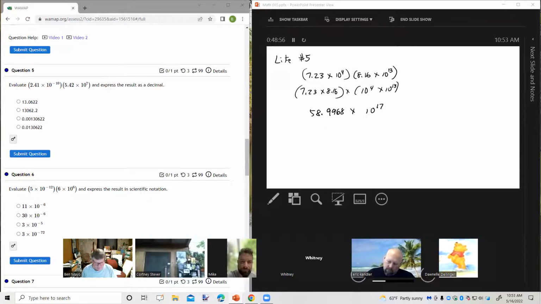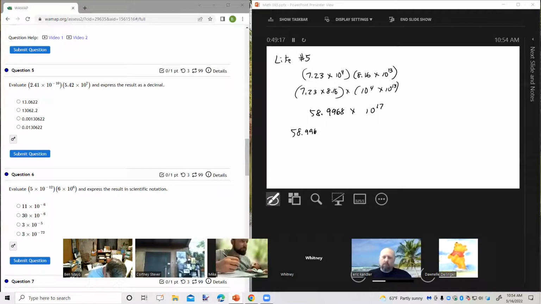Now, this answer is not in scientific notation, but it's also not a final, pure decimal answer. The question, like number 5, doesn't ask for scientific notation. So basically, I'm going to move the decimal point 17 places to the right. Oh boy. Well, we've already got 4 of them to get to the 8. So 5, 6, 7, 8, 9, 10, 11, 12, 13, 14, 15, 16, 17.